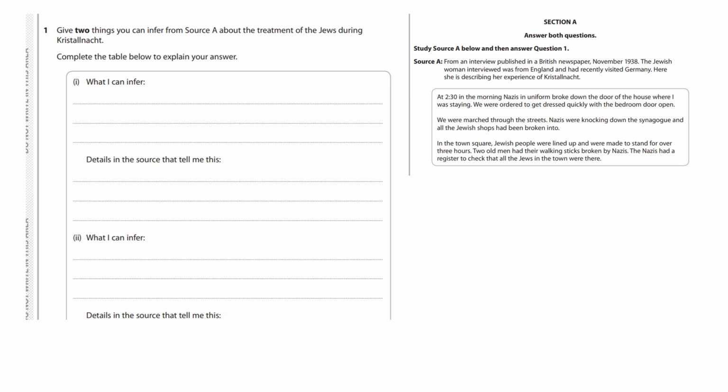So you're just going to copy them out word for word, those 2 clues. When you've done that, you're then going to start from the bottom of the page up, and you're going to make your inferences based on those details. You need to do that twice to make sure that you've answered the question fully.